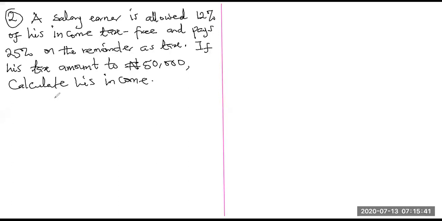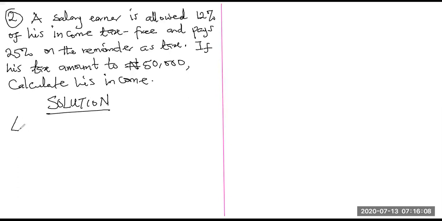Notice that in this question, we are not given the total income of the person, neither were we given the taxable income. But we are told that the person is allowed 12% of his income tax-free. That means you don't pay tax on 12% of the total income.